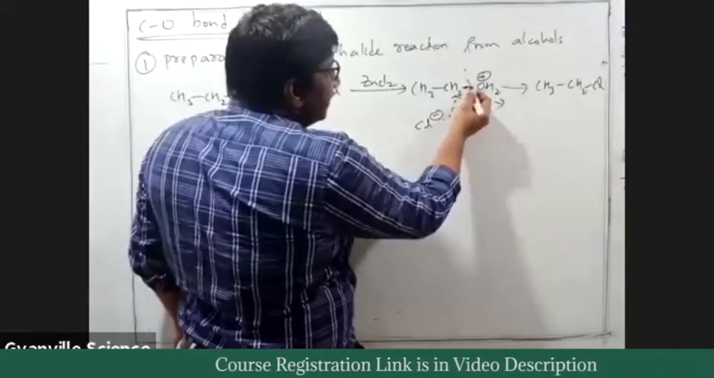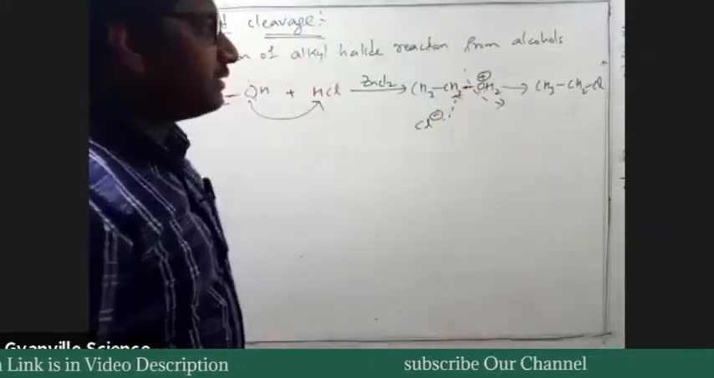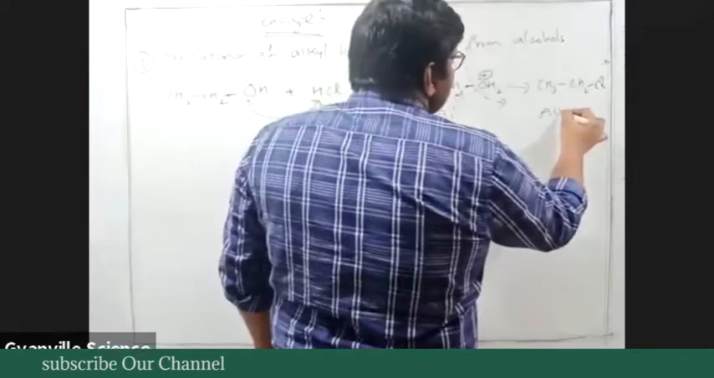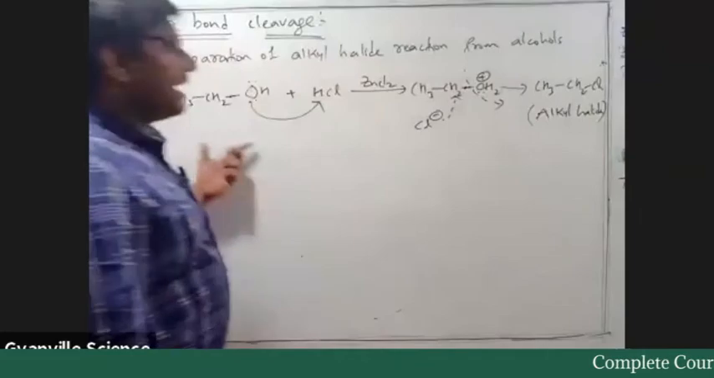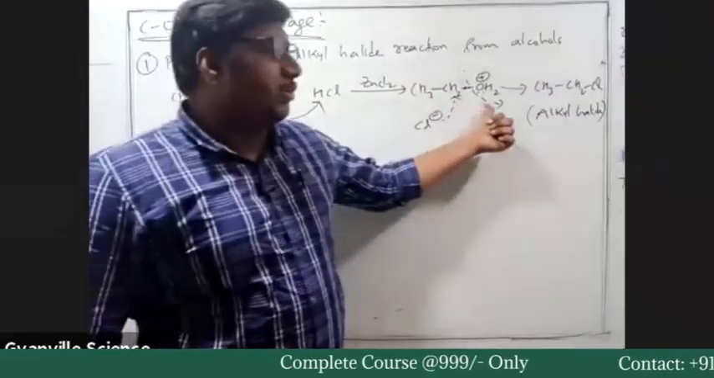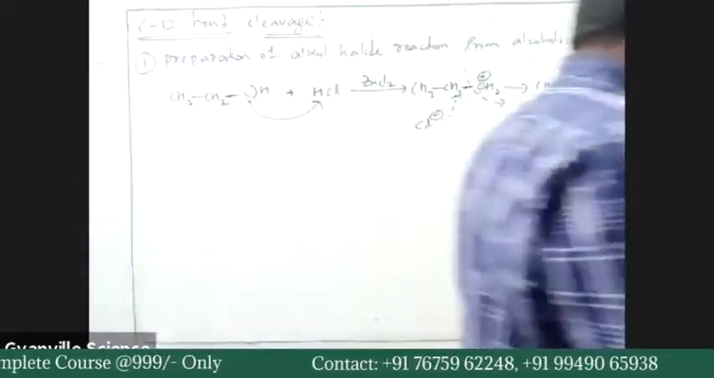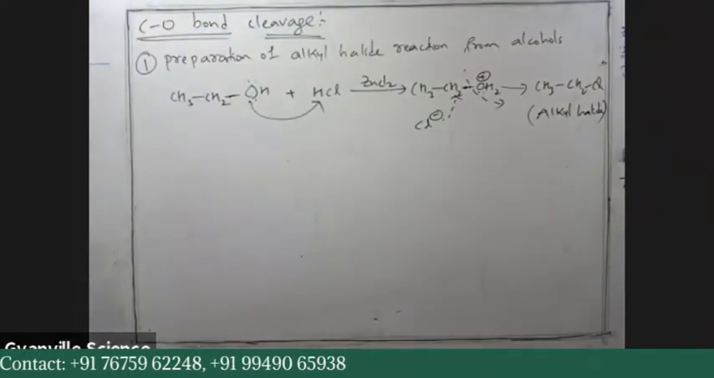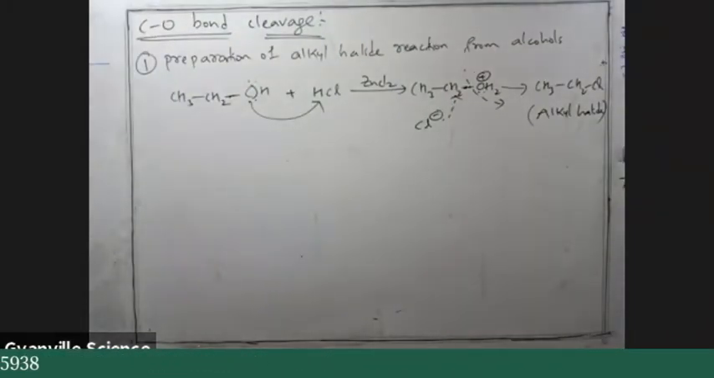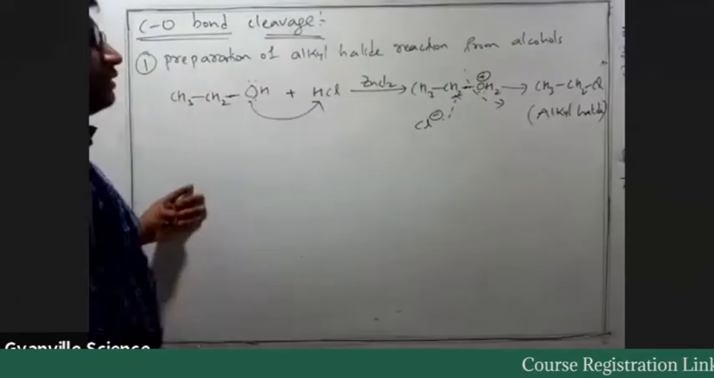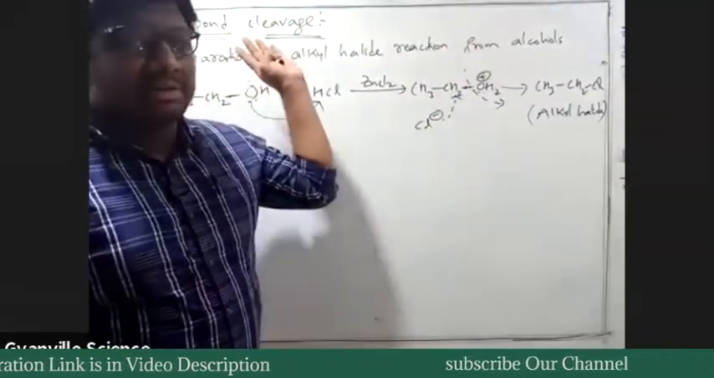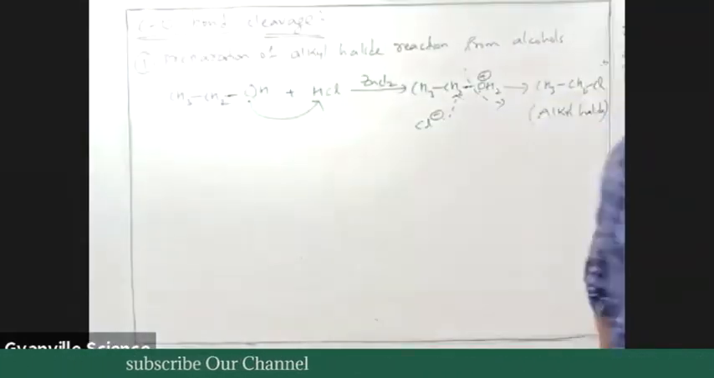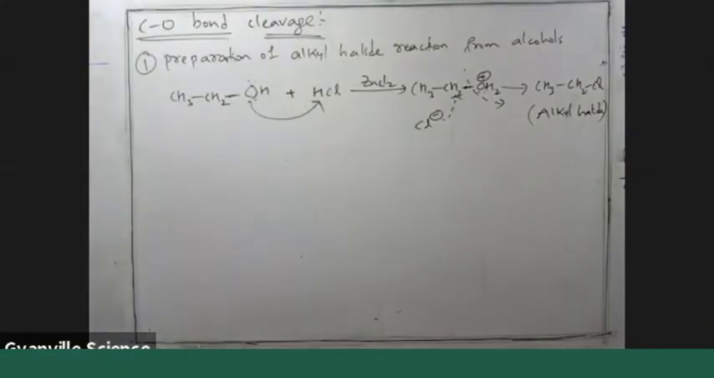If you look at this, there is a cleavage of the C-O bond. This is an alkyl halide. The C-O bond is breaking. So we can categorize the preparation of alkyl halide from alcohols into the cleavage of C-O bond reactions.